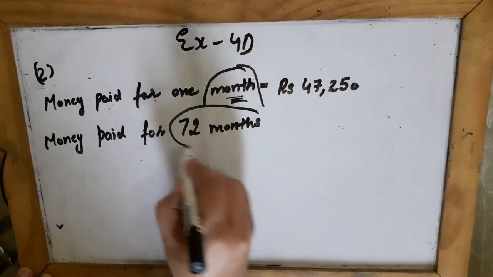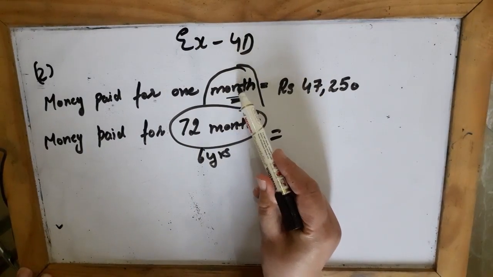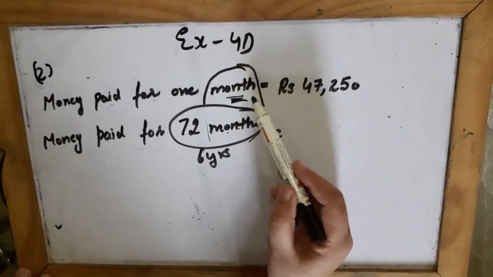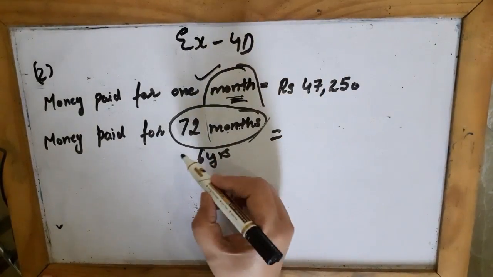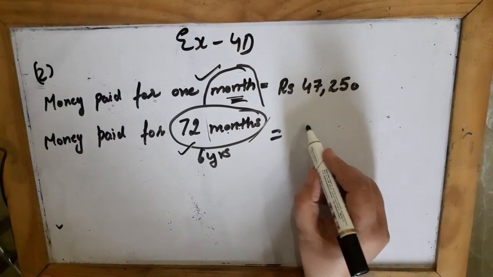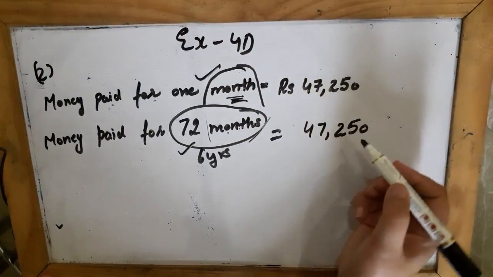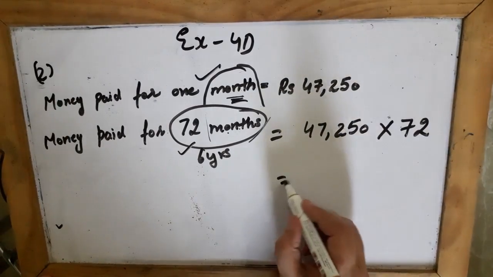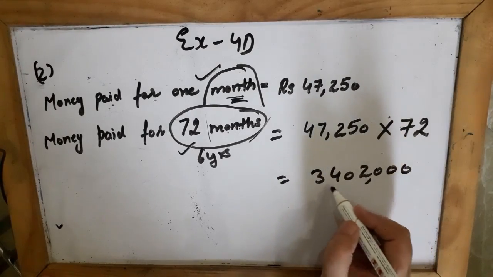72 months is equal to 6 years. So I have converted years into months, so that the units are the same. Month and month are the same. They have told you about 1 month, and we have to find about 72. When we know about one and we have to find about more, what we do? We multiply. So you multiply both the numbers and you will get the answer.